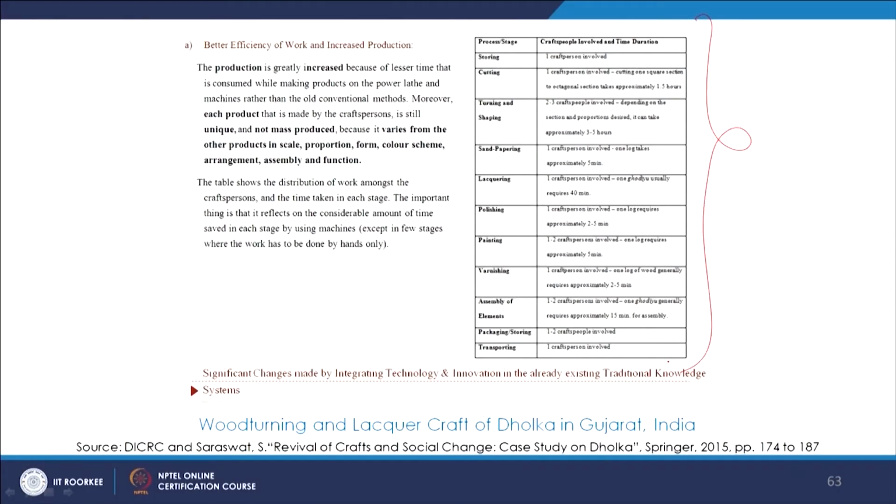So that kind of discussion was done to understand how by technology intervention the efficiency is drastically increased, the time duration at each stage is reduced, the number of craftspersons involved at each stage is minimized, and the overall productivity goes high.